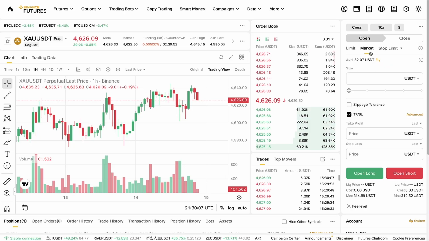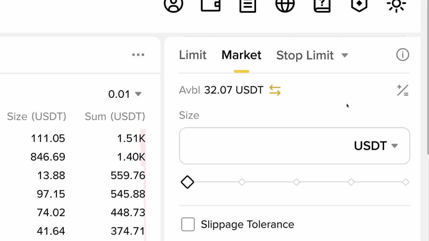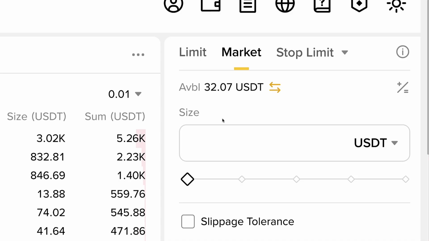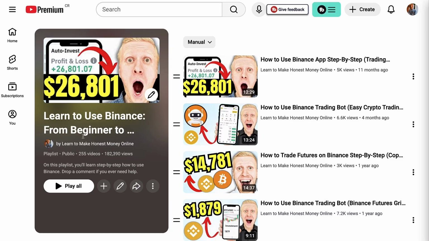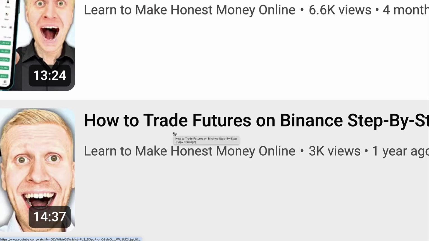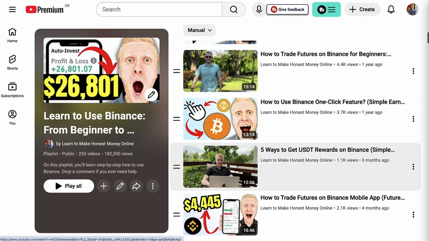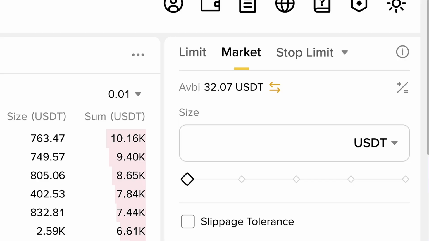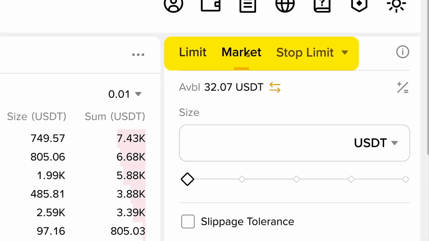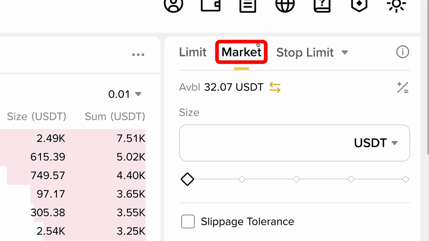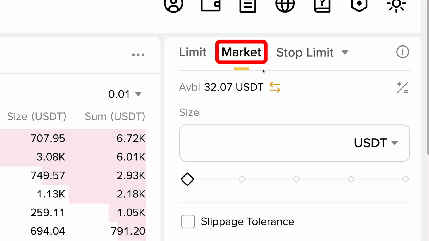Then you can do the trading exactly the same way like you would do with crypto assets, as I have shown you on multiple videos on my Binance playlist. How to trade futures on Binance step by step, and you have seen many other futures trading tutorials on my Binance playlist. You simply choose the order type. Market is of course the easiest because it executes a trade immediately.